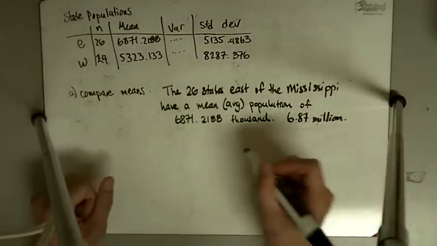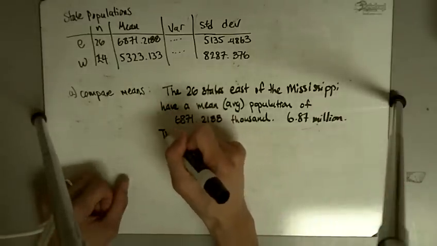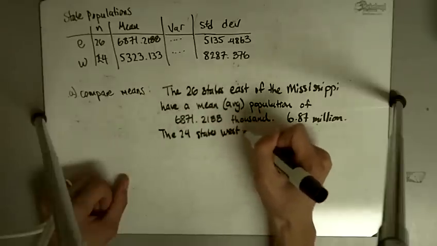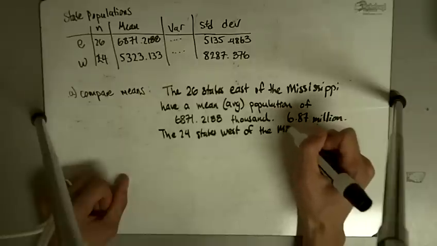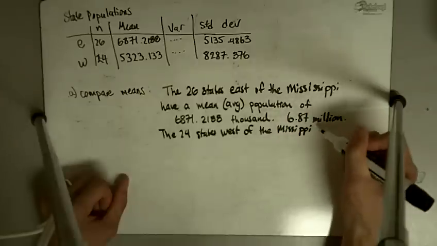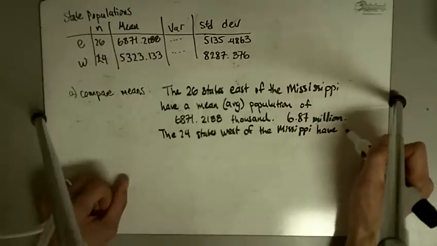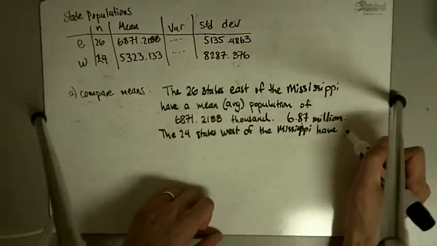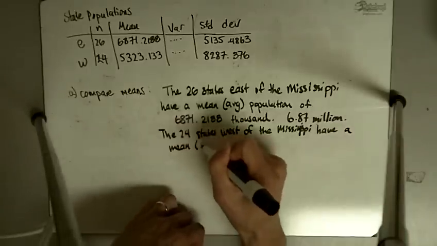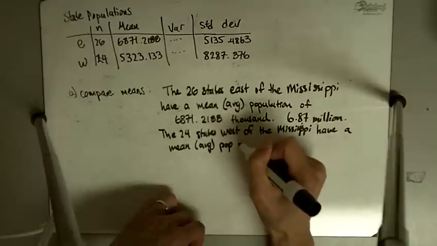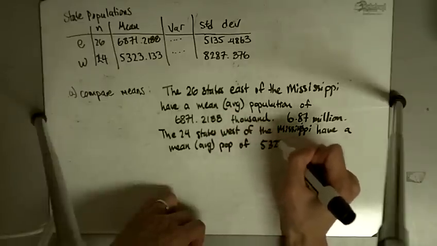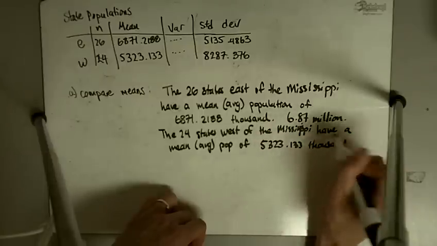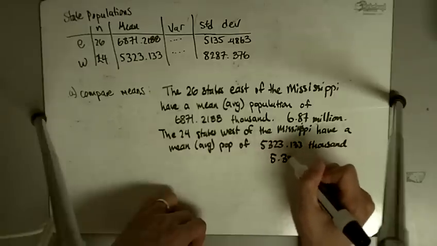Okay, that's the average, and of the 24 states west of the Mississippi, have, Mississippi, I left that out. Okay, have a mean or average population of 5,323.133 thousand, or in other words, 5.32 million.